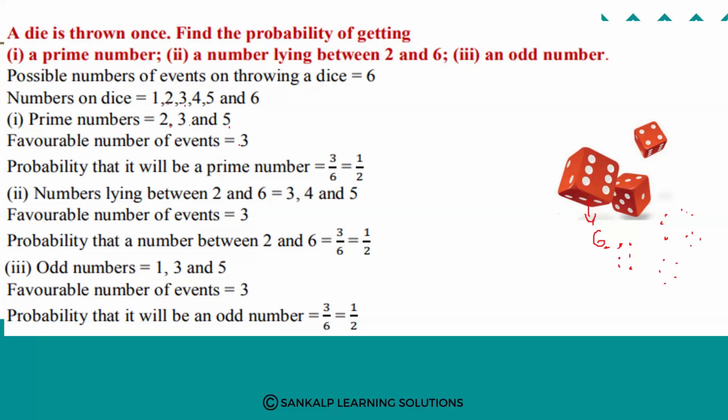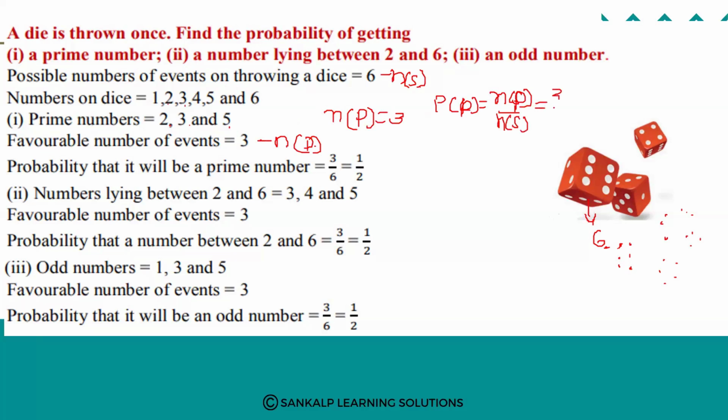So the probability of getting a prime number, N of P, is 3, and N of S is the total number of outcomes. So the probability of getting a prime number, P of P, is equal to N of P divided by N of S.